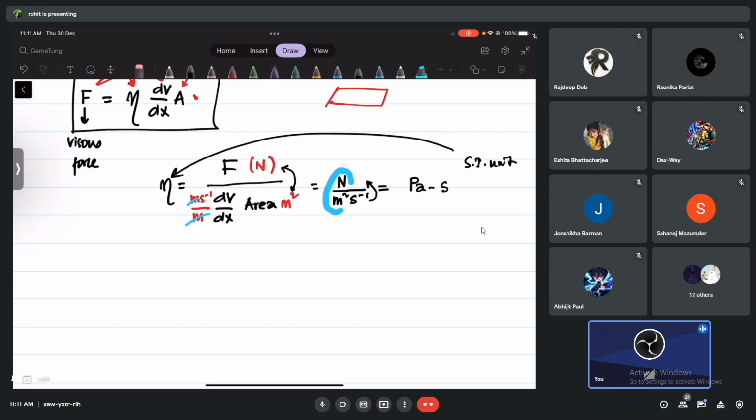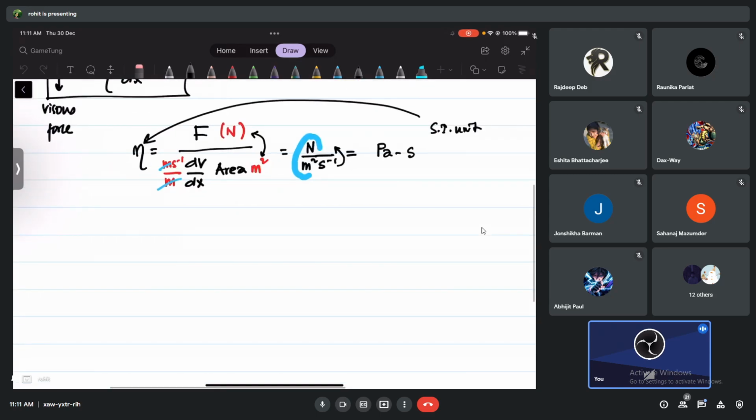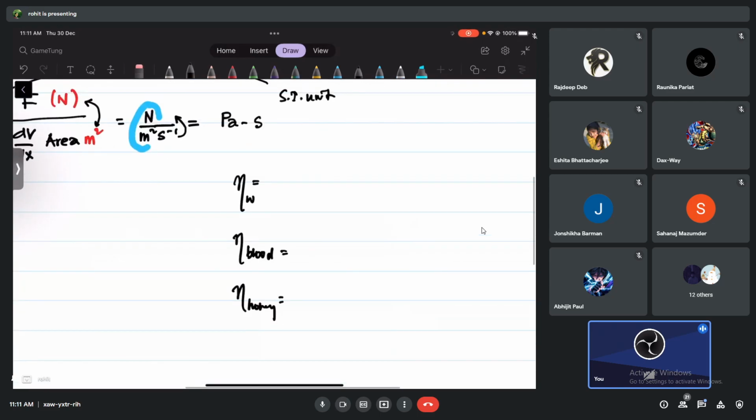I also want to find the dimension of the coefficient of viscosity, because we will need it. So just check how to do it. I'll talk about that, but first very quickly I'll talk about the values for different liquids. For water I'm going to write, for blood I'm going to write, and let's write for honey also. You know the meaning by now. See guys, if the coefficient of viscosity for a liquid is very, very high, it means the liquid is not going to move very smoothly.